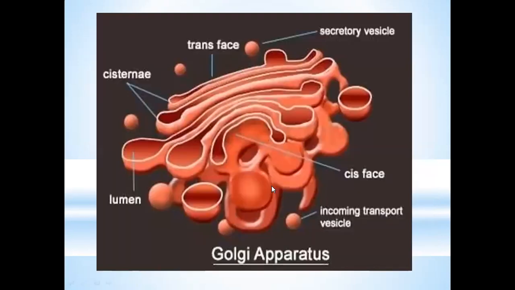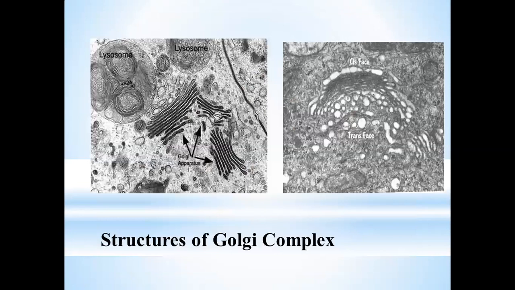So here we have another clear picture of the Golgi apparatus. As we already discussed, this side is where material enters. This is the cisternae. This is the trans face that has secretory vesicles. This is the cis face, and this is the incoming vesicles, and this is the lumen. So this is another clear picture of the Golgi apparatus.